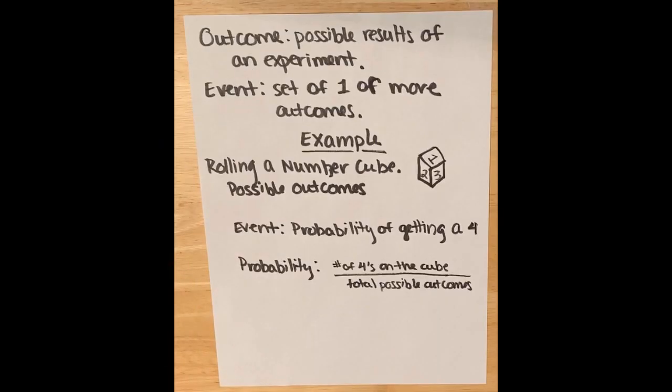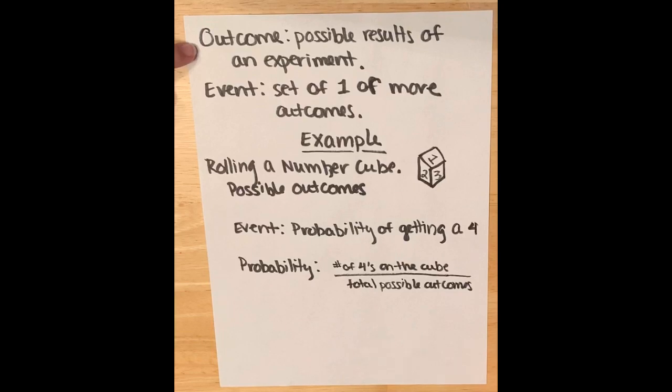Some other definitions that will be helpful in finding probability are the outcome, which is the possible results of an experiment. So what possible outcomes could you get? Like if you were growing a plant in science, one outcome might be that it doesn't grow. One outcome might be that it grows like you expected, at the rate you expected. One might be that it grows slower than you thought.